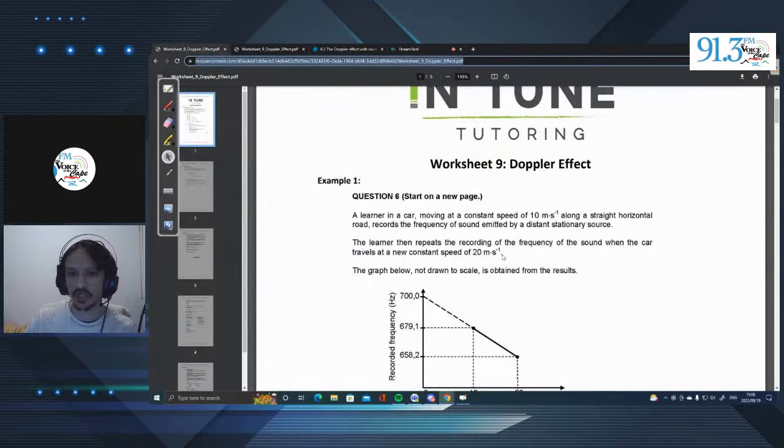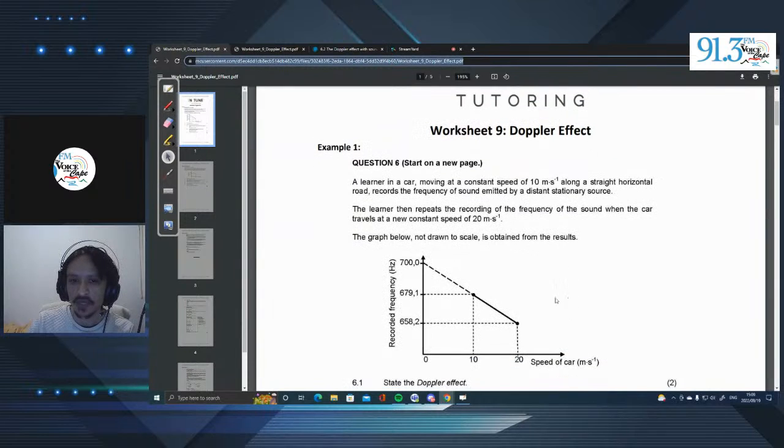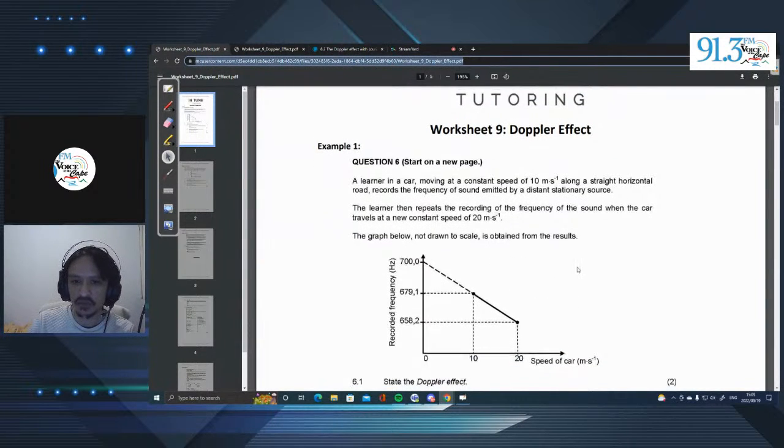So let's jump straight into the first question. Question 6. A learner in a car moving at a constant speed of 10 meters per second along a straight horizontal road records the frequency of a sound emitted by a distant stationary object. It's very important to note the object is stationary, and the only thing moving is the observer. The learner then repeats the recording of the frequency of the sound when the car travels at a new constant speed of 20 meters per second. The graph below, not drawn to scale, is obtained from the results.